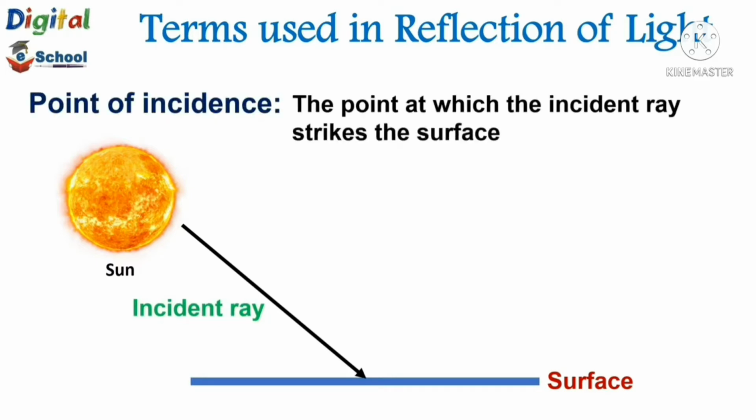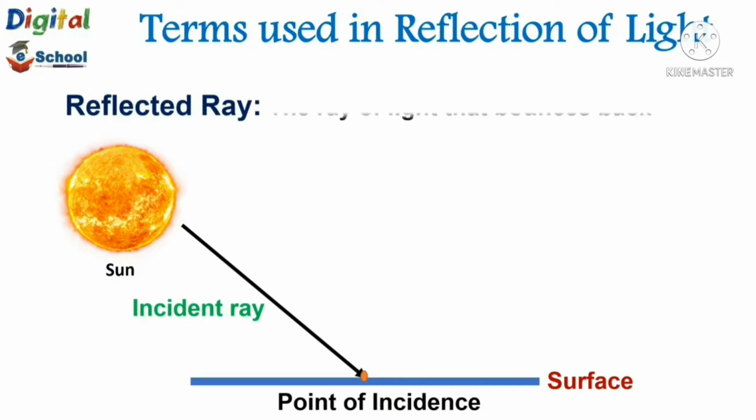The point at which the incident ray strikes the surface is called the point of incidence. See here, my dear children, the point where the incident ray strikes the surface, that point is called the point of incidence.